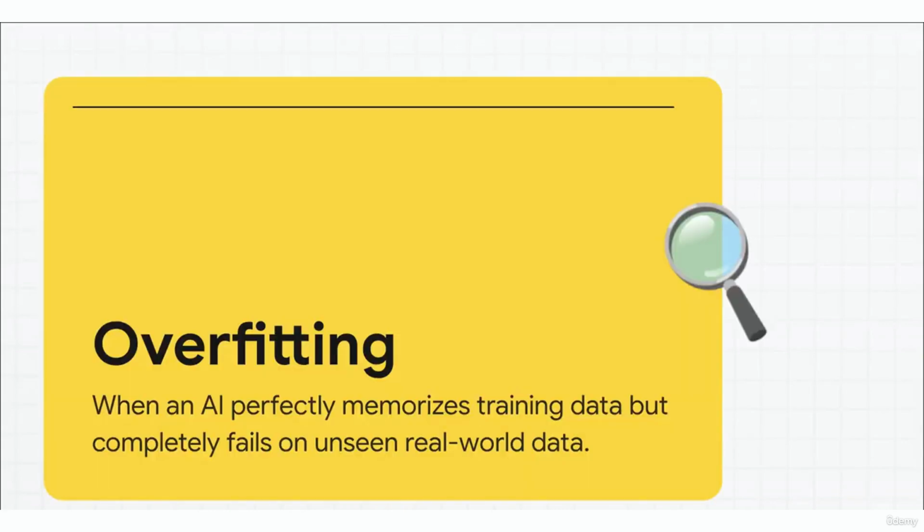But of course, letting machines learn from data introduces a massive, massive trap called overfitting. This is when an AI model basically memorizes the training data perfectly. Think of it like a student memorizing a practice test word for word, but then fails completely on the actual exam. To solve this, we split the data up. This ensures the AI is tested on unseen real-world scenarios so it doesn't just lazily memorize the past.